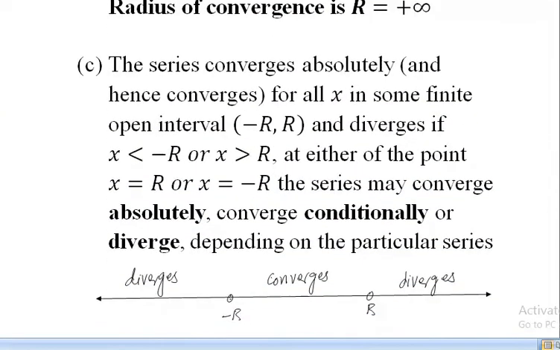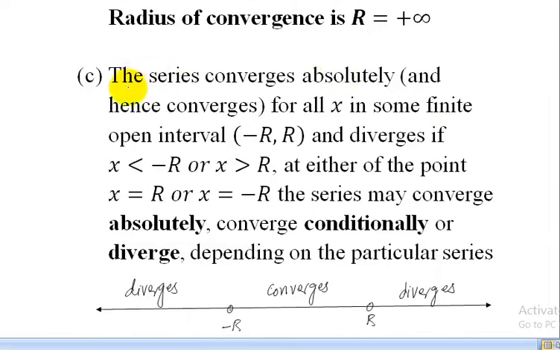Now the third possibility is the series converges absolutely and hence converges for all x in some finite open interval minus r to plus r, and diverges if x is less than minus r or x is greater than r, which is the region outside this open interval.